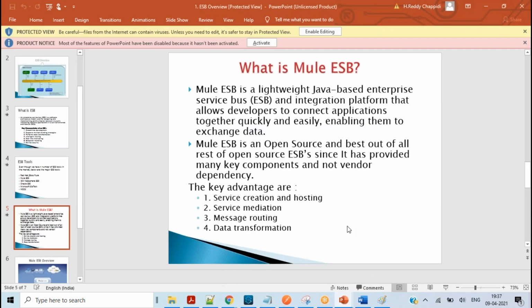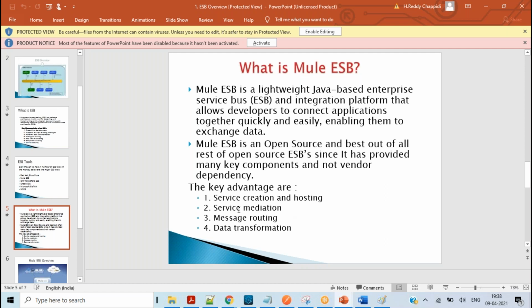The key advantages are service creation and hosting. Service creation means application creation, and hosting means deploying and maintaining, which means you can deploy to the server. Even without having a server, you can start deploying, because at the infrastructure level you don't need to worry; that is going to be taken care of by MuleSoft. If you have a single laptop, you can start developing and using your infrastructure through the Anypoint platform. That means cloud-based services. It is that easy to get hosting.